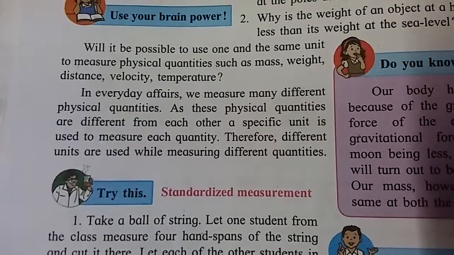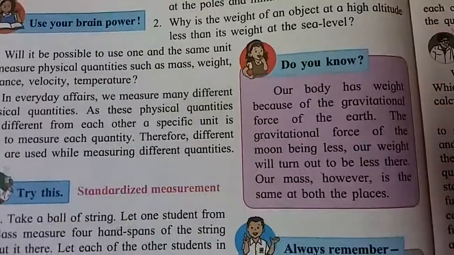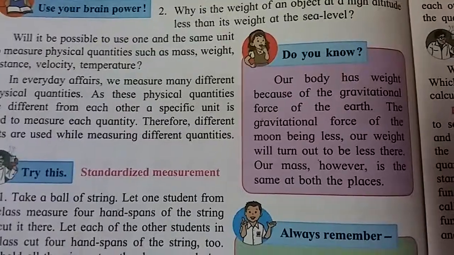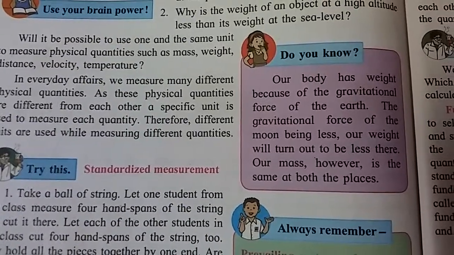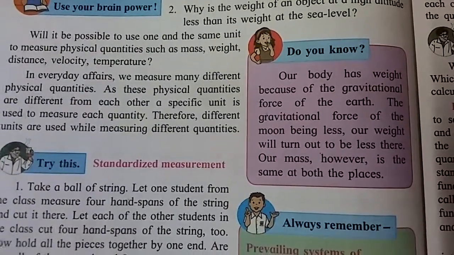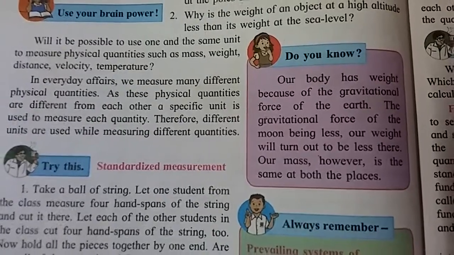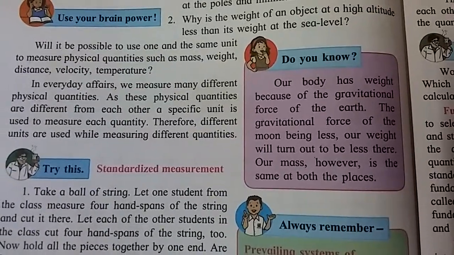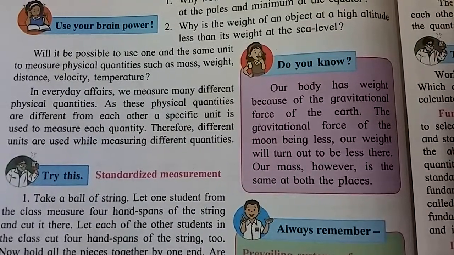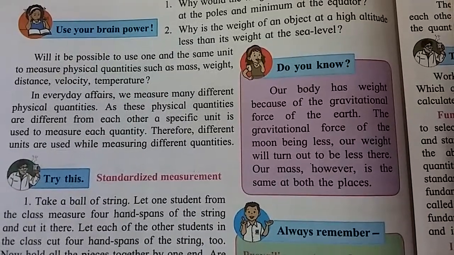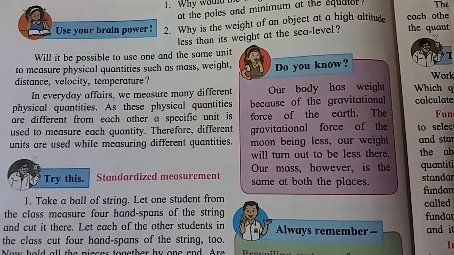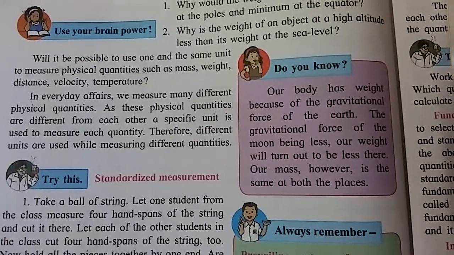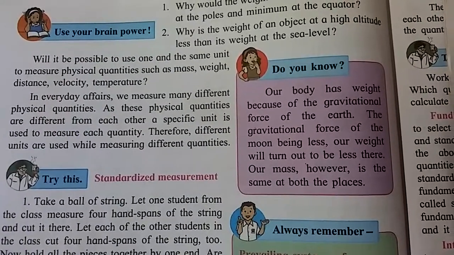So for liquid we use the unit liter. Do you know our body has weight because of the gravitational force of the earth? Gravitational force is always acting, that's why our body has weight. The gravitational force of the moon being less, our weight will turn out to be less there.